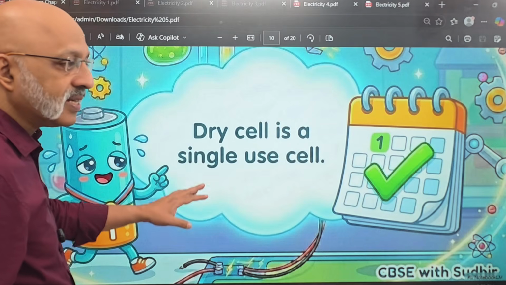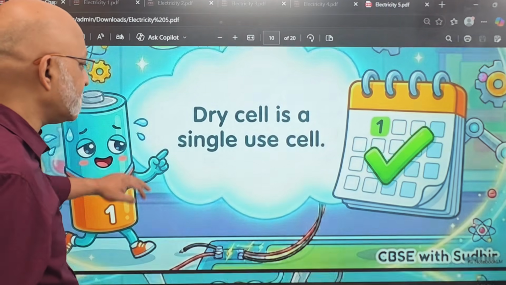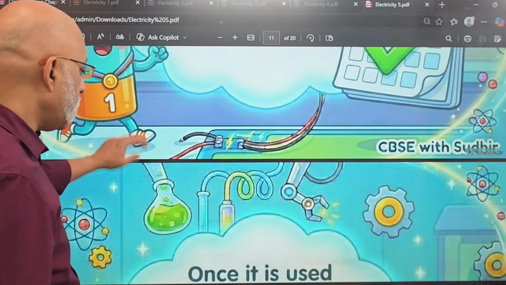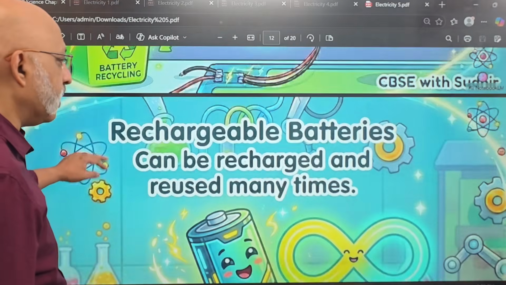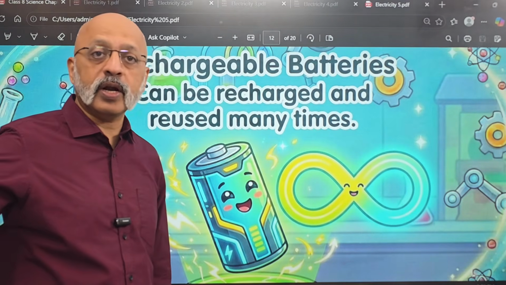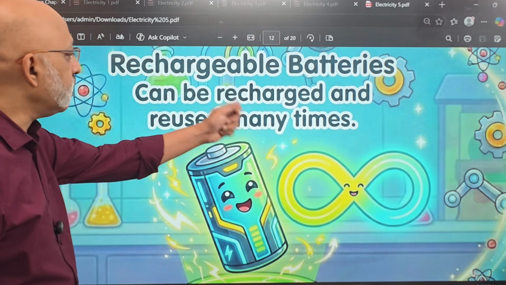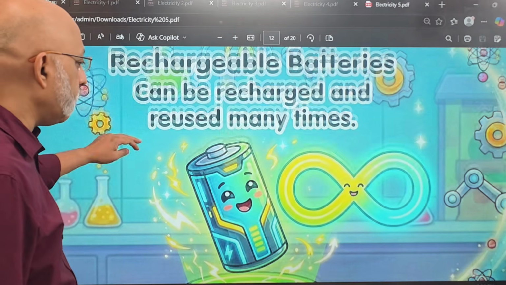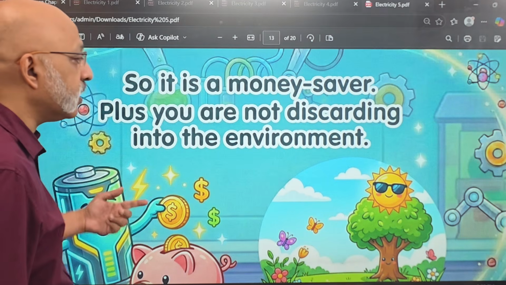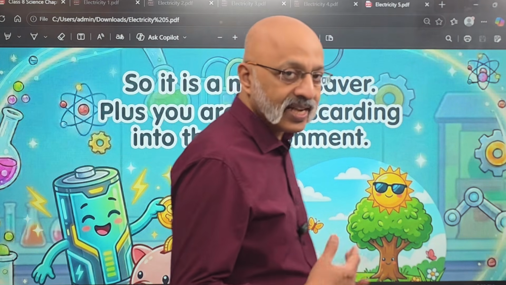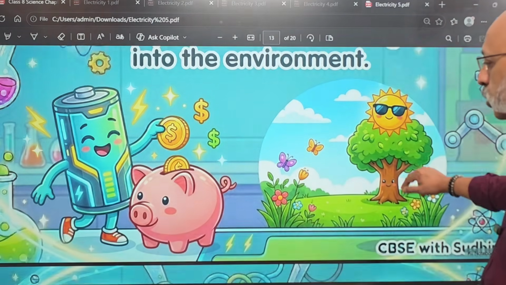The dry cell is a single use cell, that you use it a single time, it gets discharged, and you need to throw it out. Once it is used, it has to be disposed of in the battery recycling pack. Then you have the rechargeable batteries, like what you use in your inverter and in your mobile phone batteries. They can be recharged and used several times, so they have a longer life. So it is a money saver, plus you are not discarding it into the environment, at least not immediately, whereas these ones will survive for a month or 2 months depending on the usage, right?